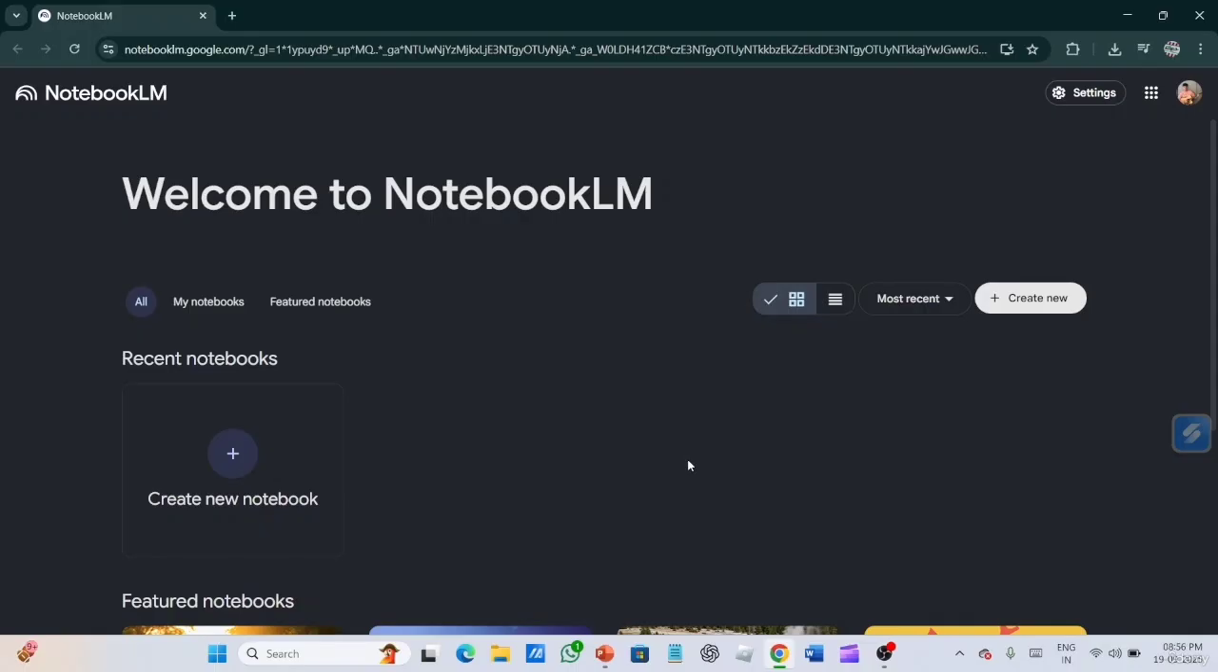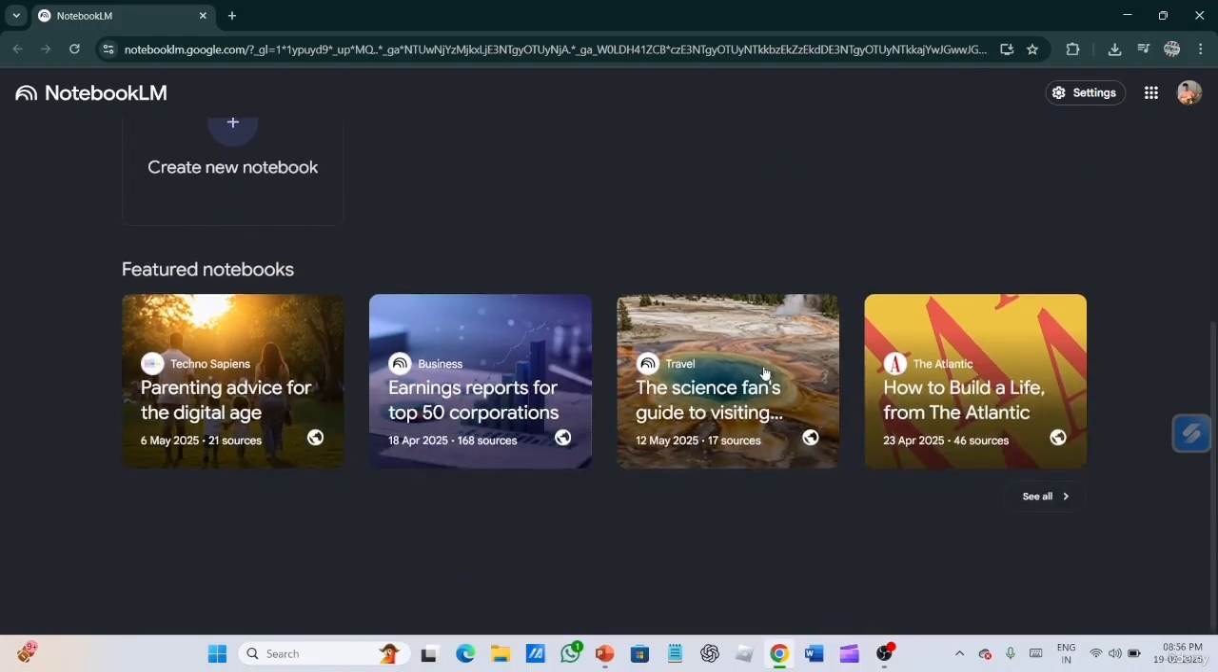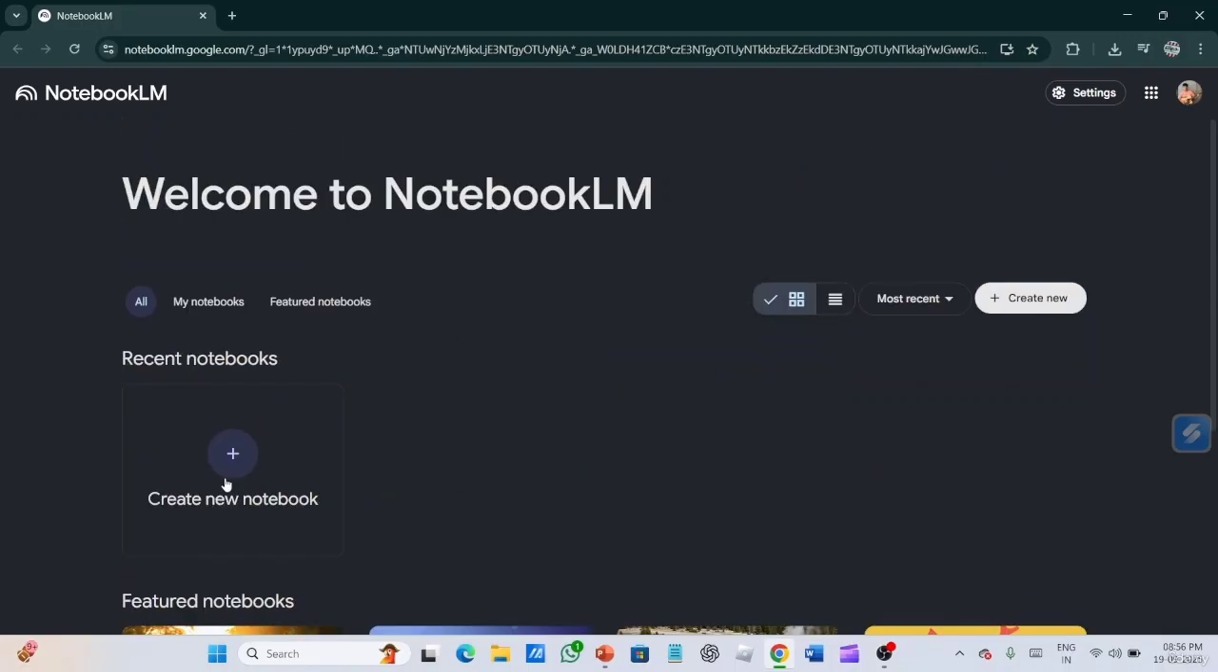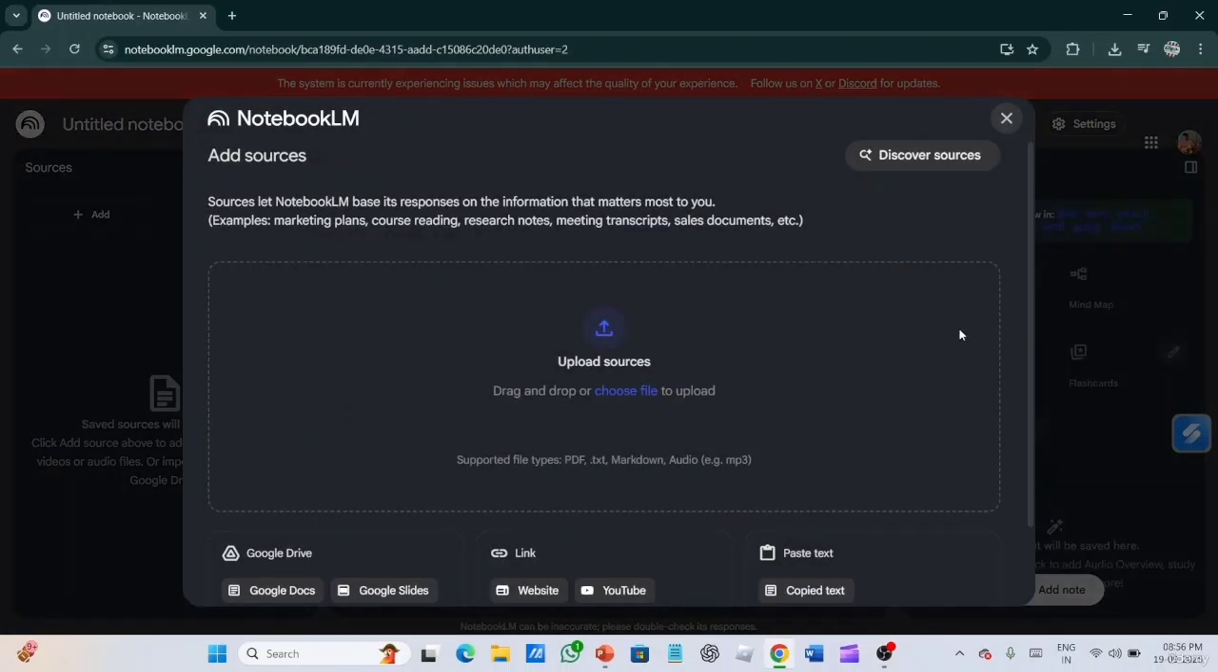After signing up, this main interface comes. Over here, you have to click on create new notebook. Then this panel appears. Here we can upload so many sources like PDFs, text, markdown, and audio files like MP3. All these things are supported.